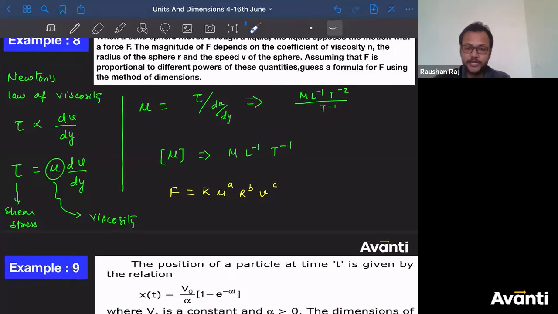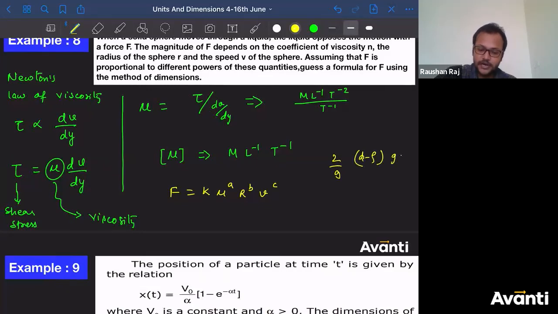If you drop it in a liquid of density rho, and the ball is having density d, the formula you are writing is 2 by 9 into (d minus rho) into g r square, divided by eta. So this is the formula for terminal velocity. I'm not asking you to find the value of terminal velocity. I am asking you to write F in terms of this. That's it.